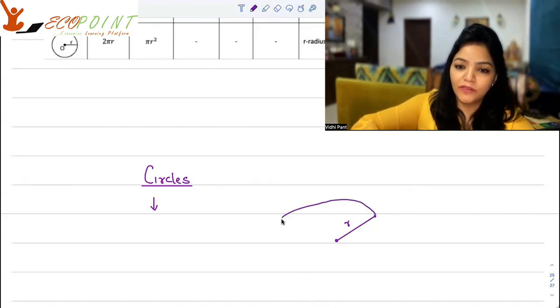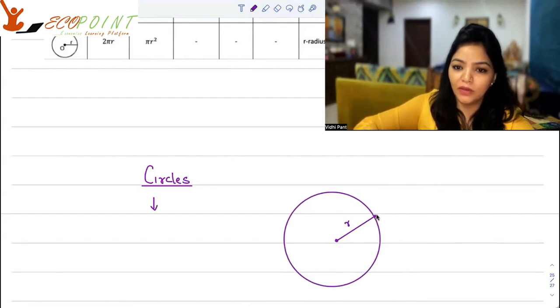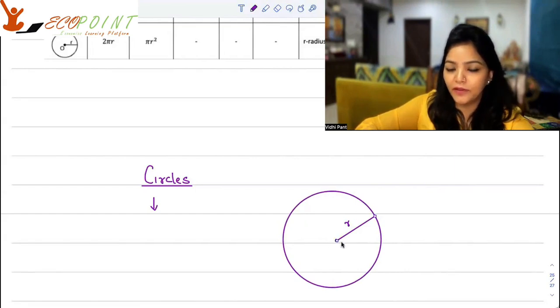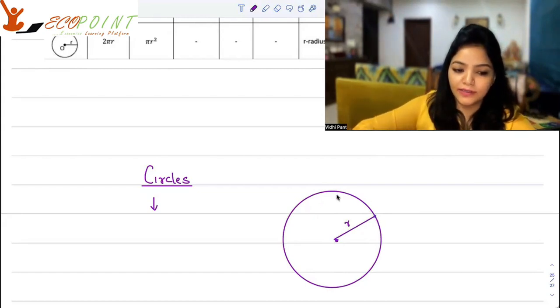So it moves such that this distance will always remain constant. This distance is what we call the radius, and the fixed point is your center. It's the locus of a point which moves in a plane such that the distance from the fixed point never changes. The radius is fixed, right?